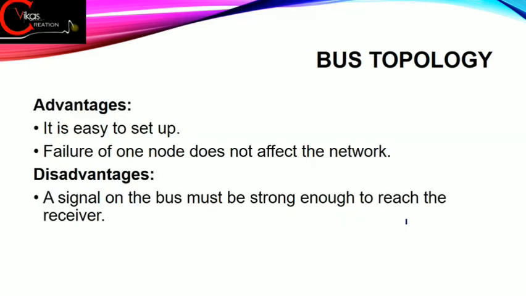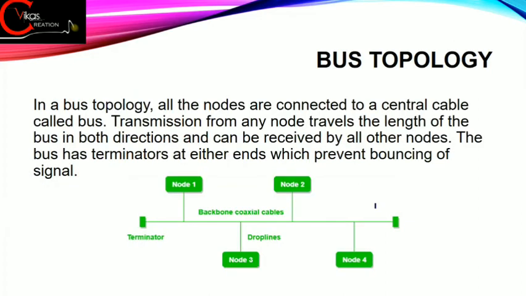Now let's read the advantages and disadvantages. The best thing is that these networks are very easy to connect. Suppose I want to connect one more PC. I will just simply connect a connector over here and then plug in that PC on this side. Like this I can easily connect any number of computers on the central wire only.